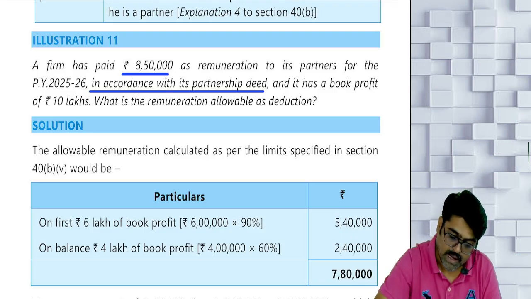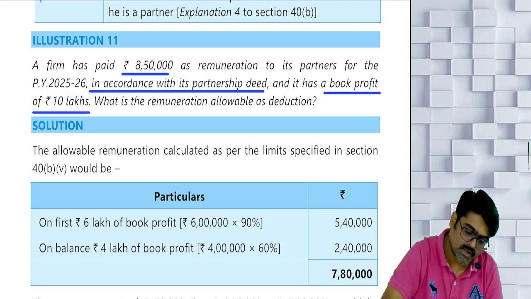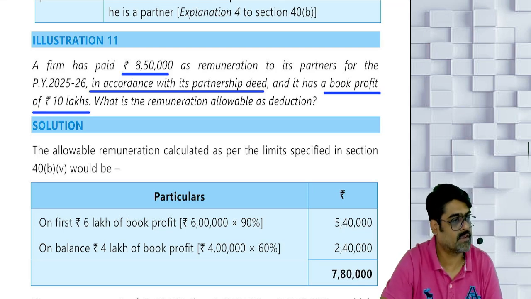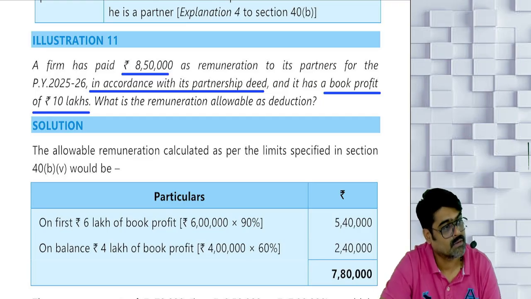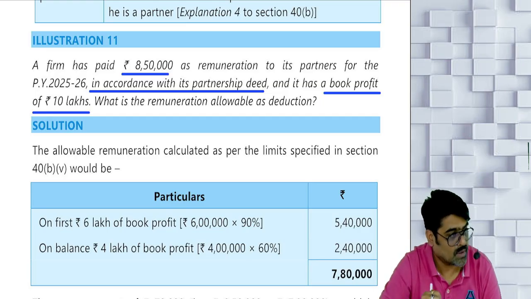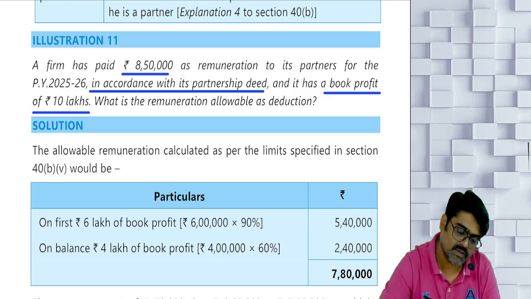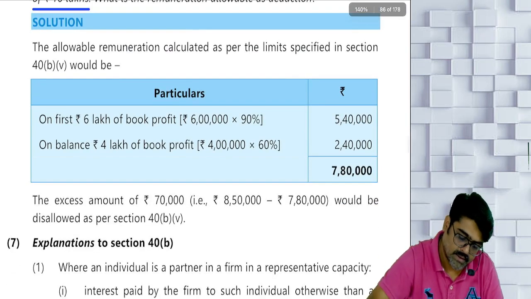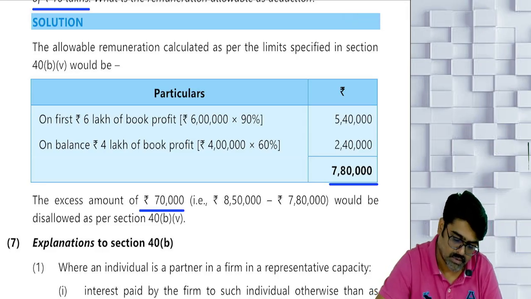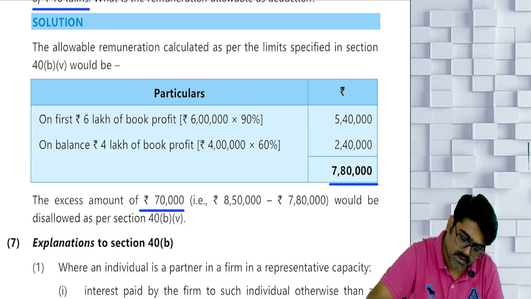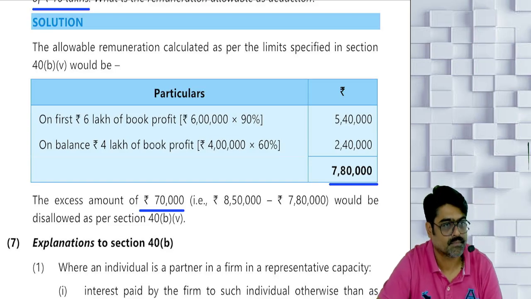Good. And it has a book profit of 6 lakh. First 6 lakh, 5 lakh 40 or 3 lakh, whichever is higher. 5 lakh 40. How much is the excess? 4 lakhs. On that 4 lakhs, that will be 2 lakh 40. 2 lakh 40 plus 5 lakh 40, maximum that much remuneration can be given. Excess will be disallowed. 70,000 will be disallowed. Only 7 lakh 80 will be allowed. So as per section 40(b), 70,000 remuneration will be disallowed.